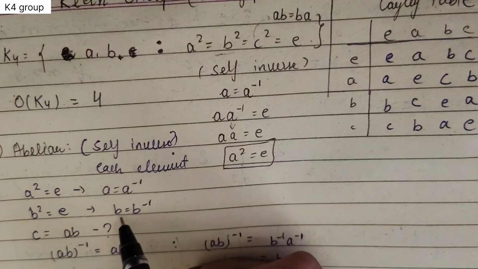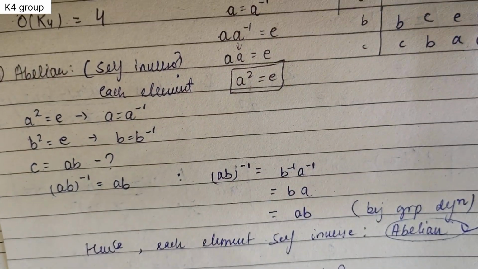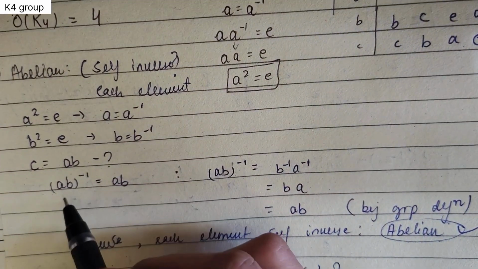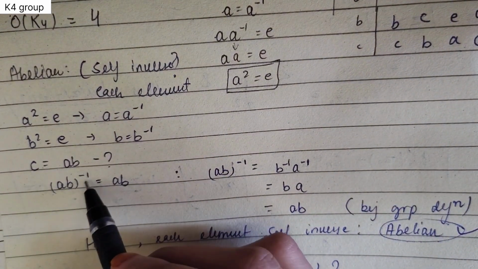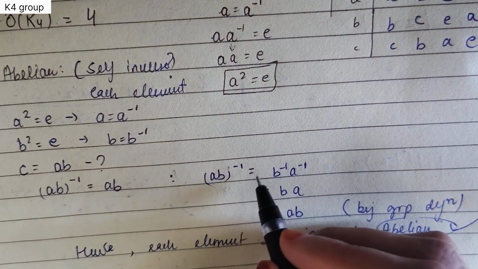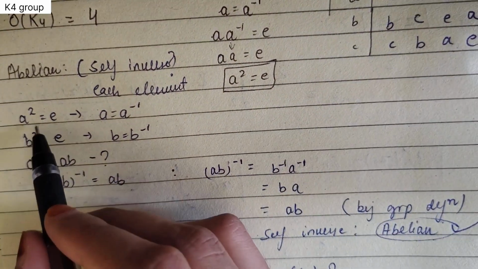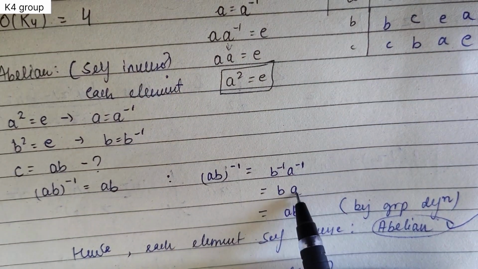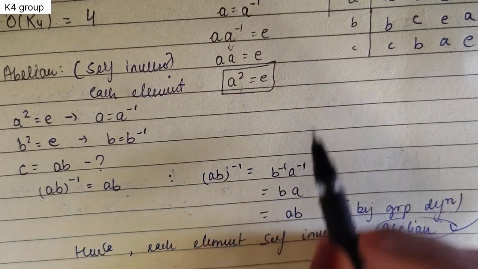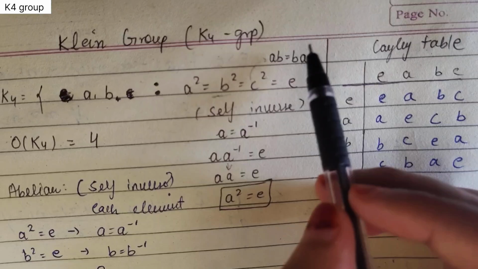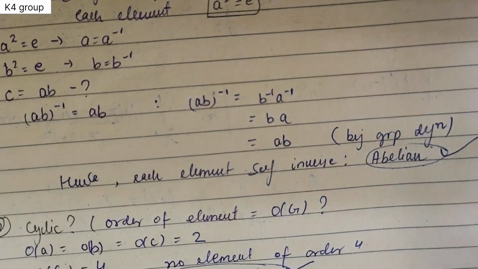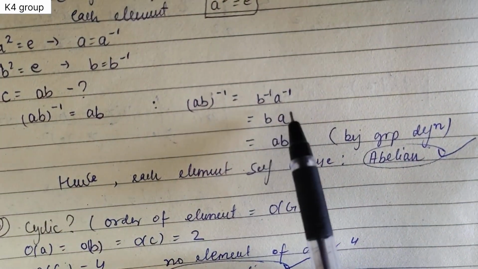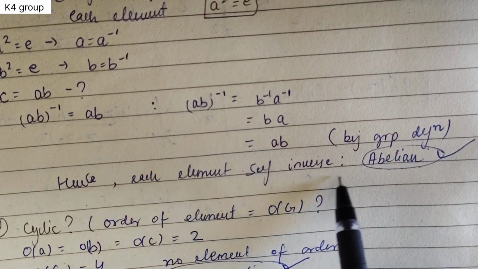Similarly for b, b square equals e implies b equals b inverse. And for c, I have already told you that c equals ab, and we will check whether it has a self-inverse or not. We need to prove that ab inverse equals ab. Consider ab inverse. ab inverse is generally equal to b inverse a inverse. But we have b inverse equals b, and a inverse equals a. And ba is again equal to ab by the definition of the group. So I have got ab inverse equals ab. So in the case of the K4 group, all three elements a, b, c have their own self-inverse. Then this group is abelian.